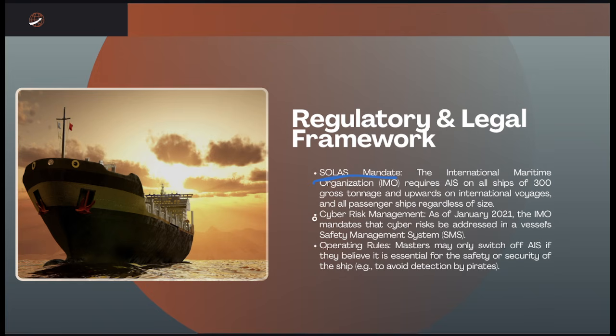Then we have cyber risk management. As of January 2021, the IMO mandates that cyber risk be addressed in a vessel's safety management system.